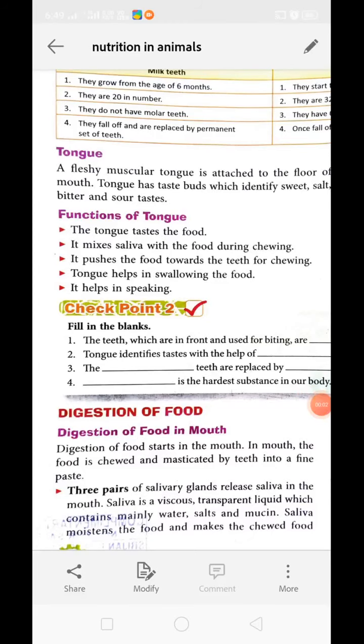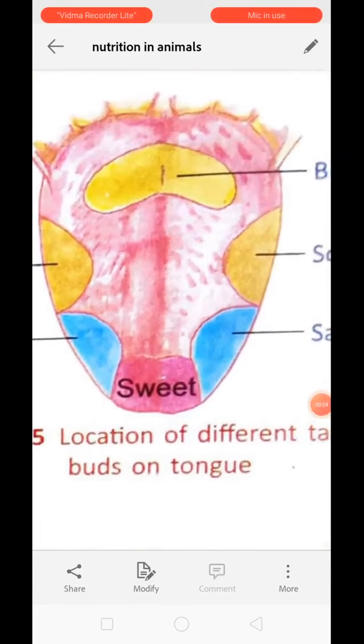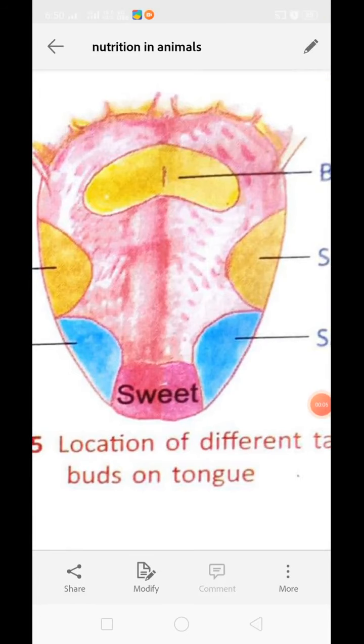Next topic is tongue. See, this is what tongue looks like. Okay, tongue is a fleshy structure. It is purely made up of muscles. It does not have any kind of bone in it. Okay, so tongue is a fleshy and muscular structure which is attached to the floor of buccal cavity. Buccal cavity means mouth. Okay, so tongue is attached with the floor of mouth.